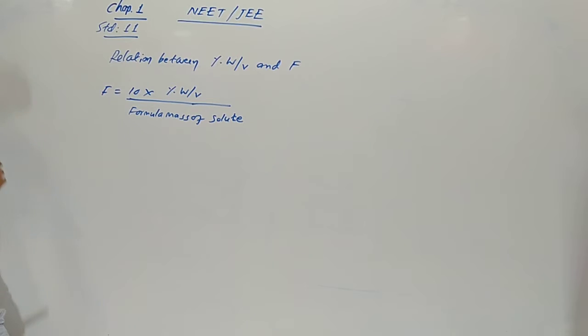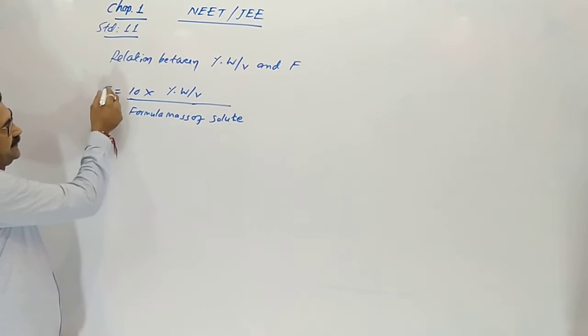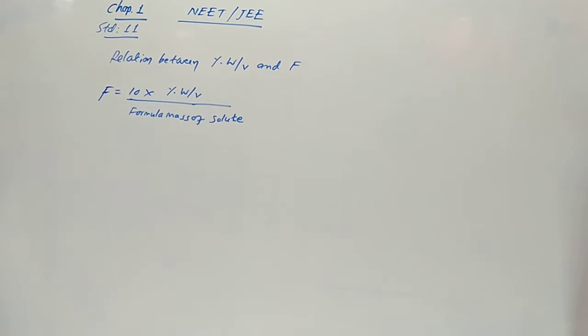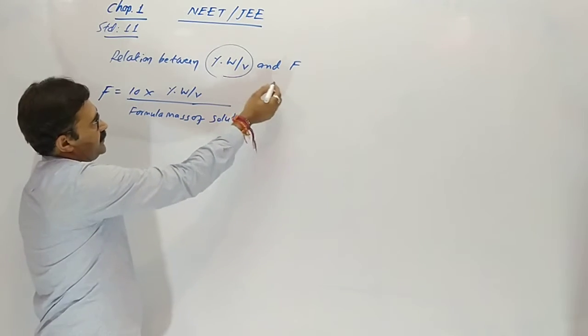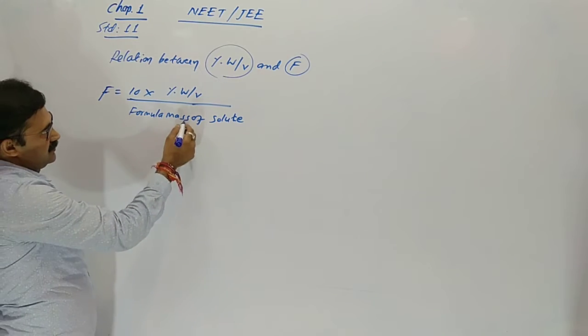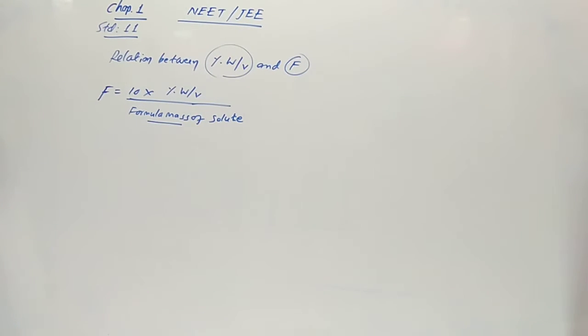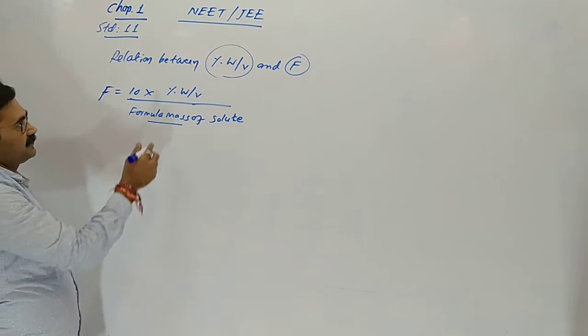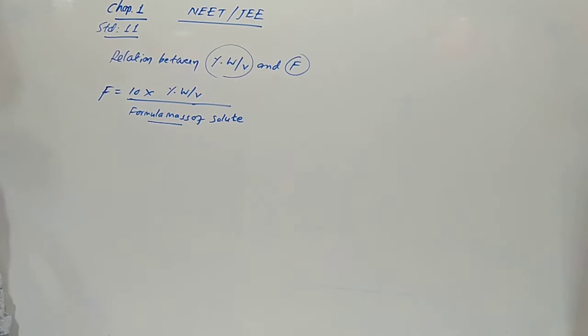Last lecture we discussed formality. Here is a new relation between percentage weight by volume and formality. For getting formality, multiply 10 by the percentage weight by volume and divide by the formula mass. This means the formula mass of the solute, not the solvent. So I am giving you a question.